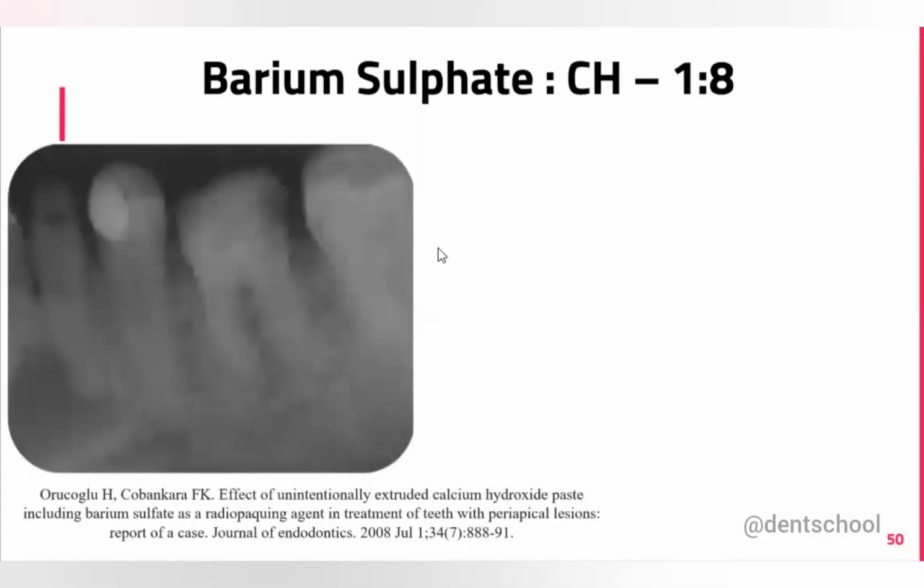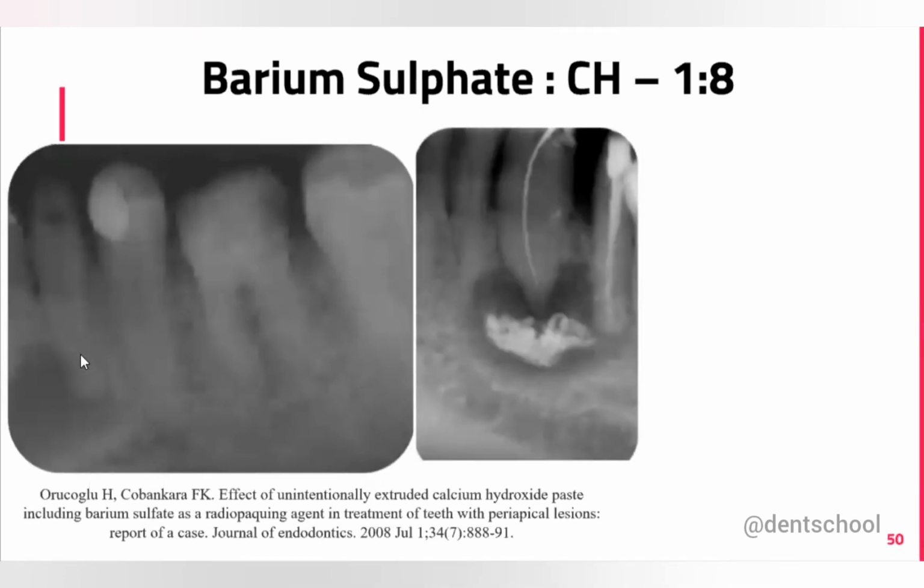Okay, I'll show you one case report. In this is the lower canine and premolar, and the patient presented with a history of trauma. Here you can see the periapical lesion. So they did the endo for the premolar, and for the canine they placed the calcium hydroxide dressing and mixed barium sulfate to make it radiopaque.